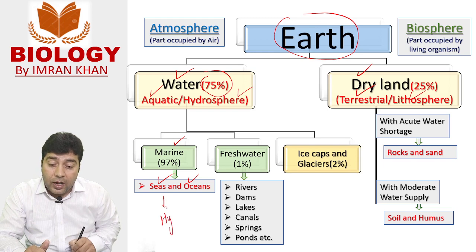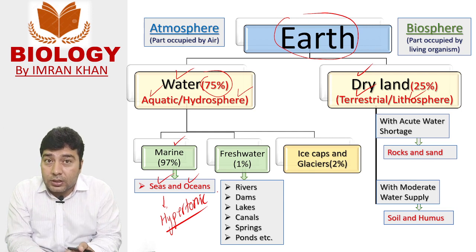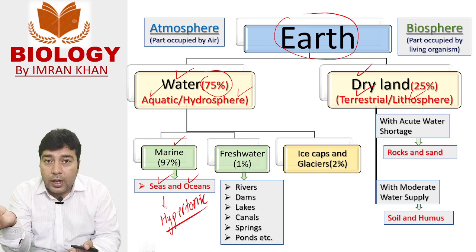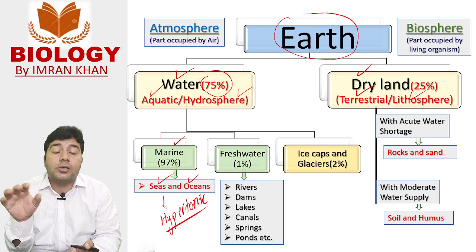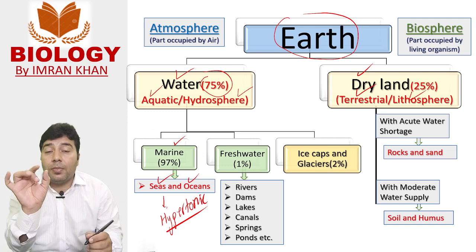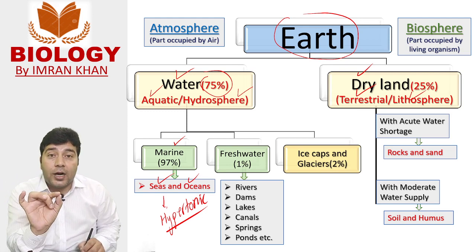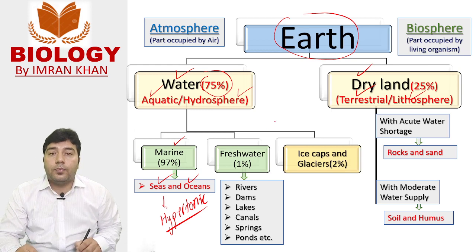This environment is highly hypertonic and has high salt concentration. So most of the aquatic part is hypertonic, and animals and plants have to adjust to this hypertonic concentration. A small portion of Earth that does not contain excessive salt is called fresh water.